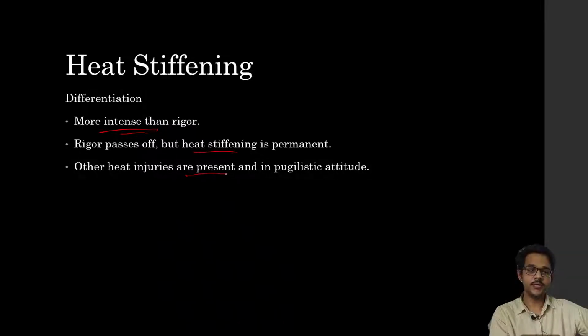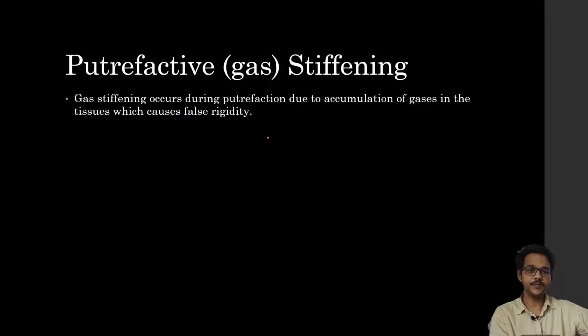Other heat injuries are present on the body, and there is the pugilistic attitude. That is the boxer hold. Boxers flex their hands, and that's how the pugilistic attitude occurs in heat stiffening.